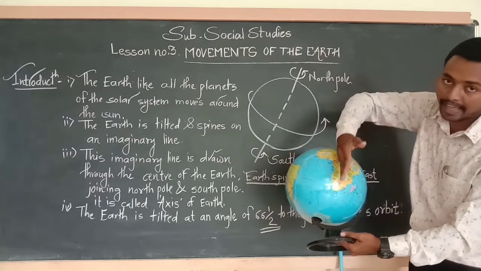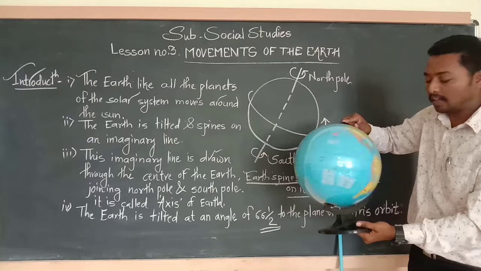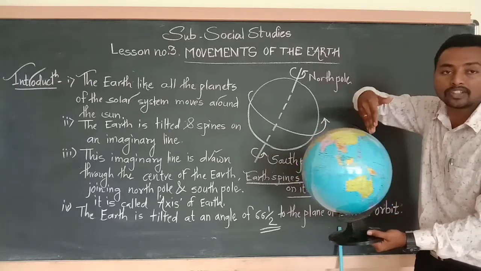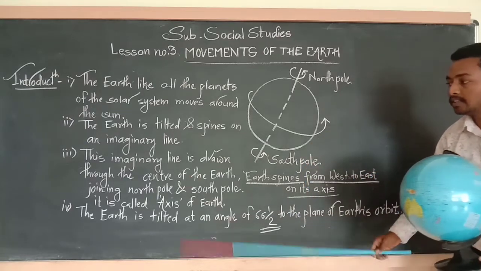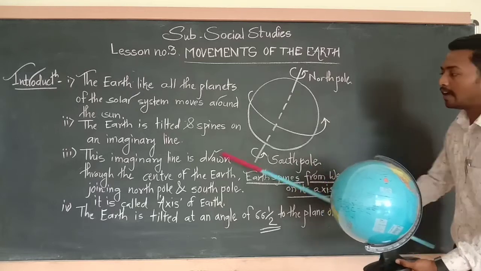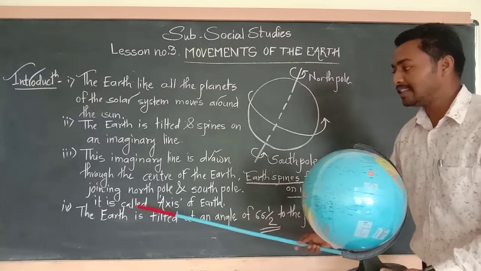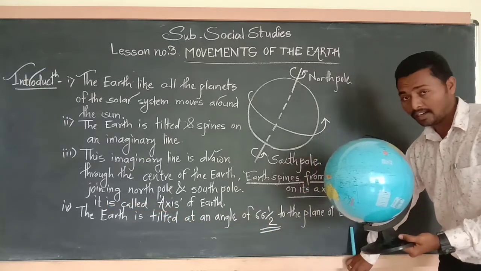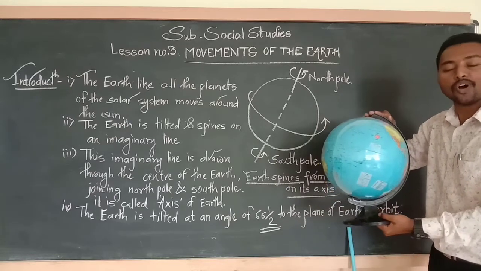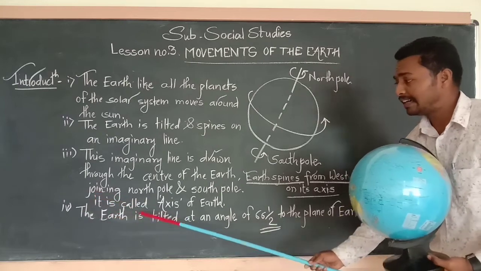This imaginary line shows the position of the center of the earth, and our earth rotates around its center, joining the north pole, the upper pole, and the south pole. It is called the axis of the earth. The imaginary line is called the axis of the earth.